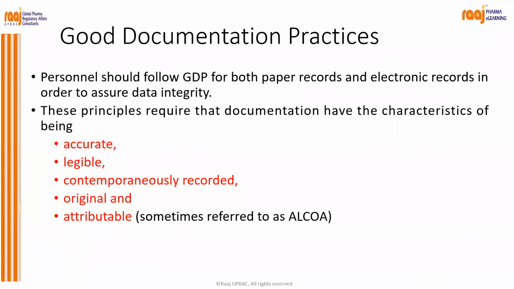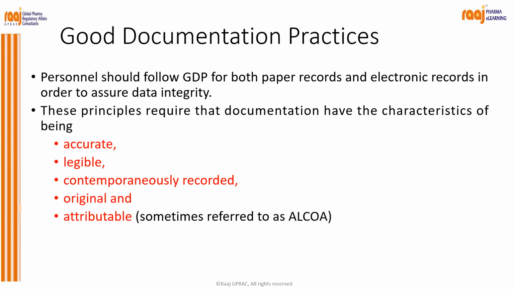So, as I was saying, ALCOA means what? A stands for accurate, L for legible, C for contemporaneously recorded, and O for original and attributable. Okay. So personnel should follow GDP for both paper documents and electronic documents in order to ensure data integrity.